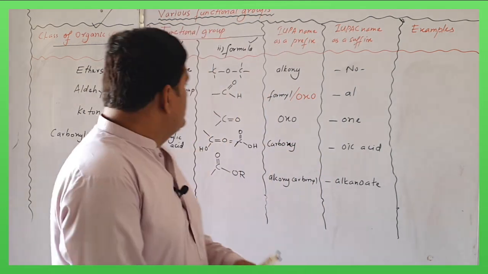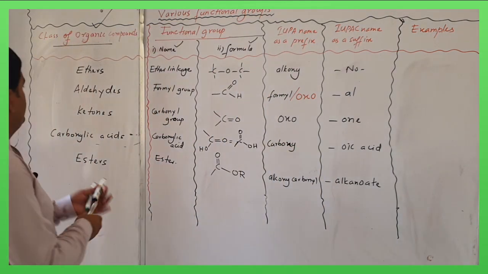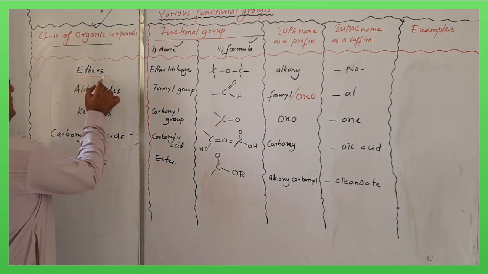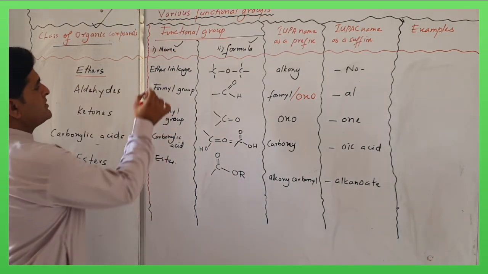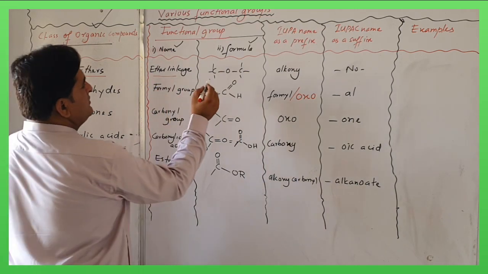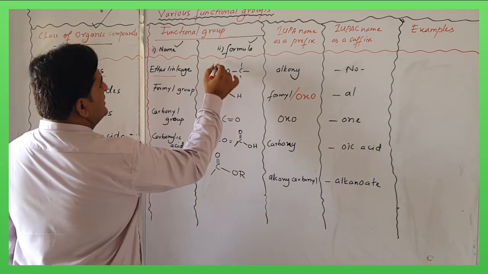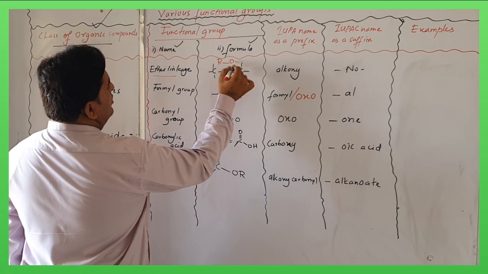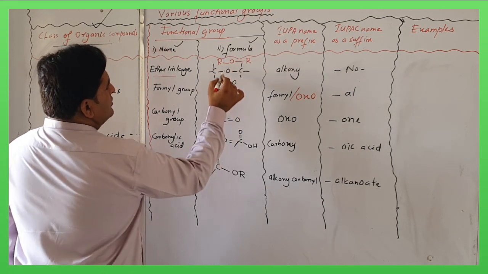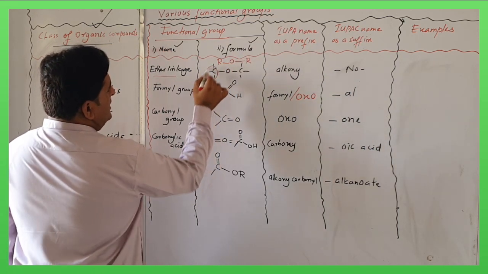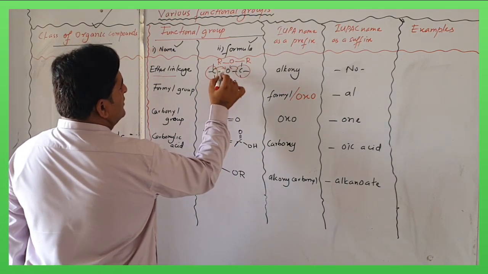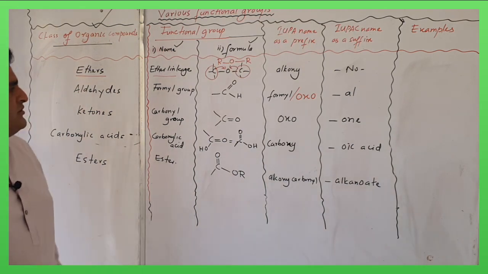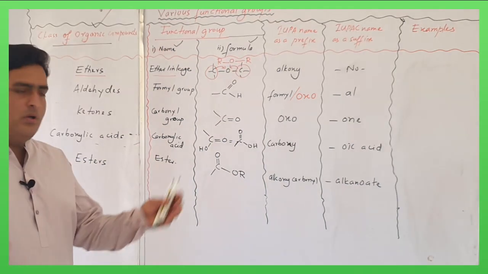So the remaining functional groups are, number one, ethers. The class of compounds is ethers, or the family is ether, and they have an ether linkage. What is ether linkage? They are generally represented as ROR. So these both are alkyl groups, and in between two alkyl groups there is one oxygen. So oxygen shares both its valencies with two alkyl groups.